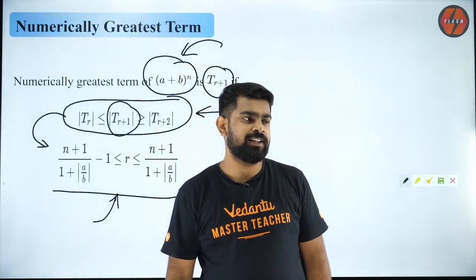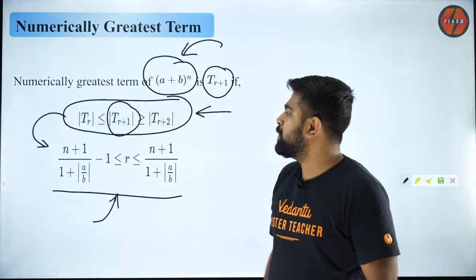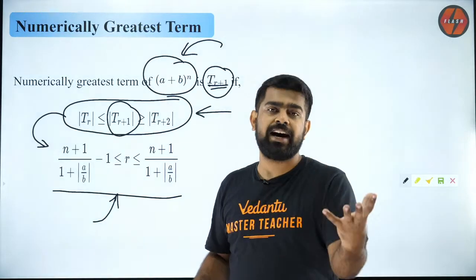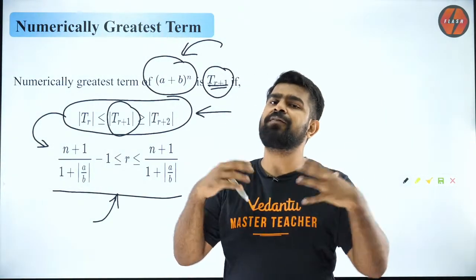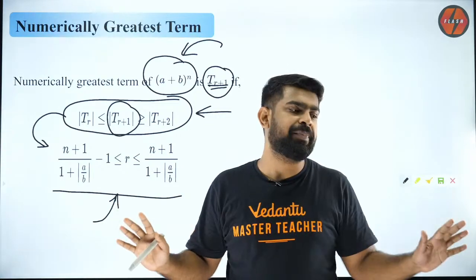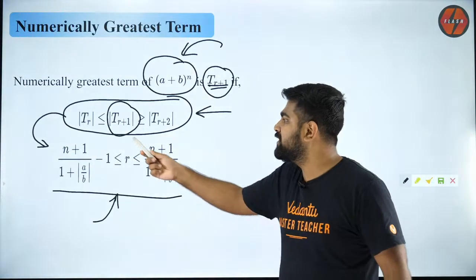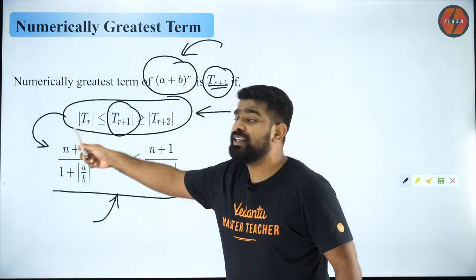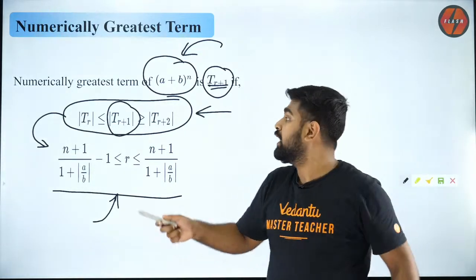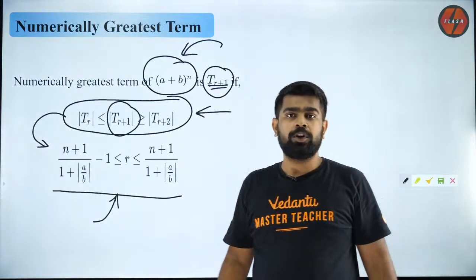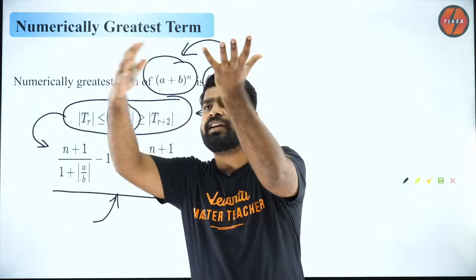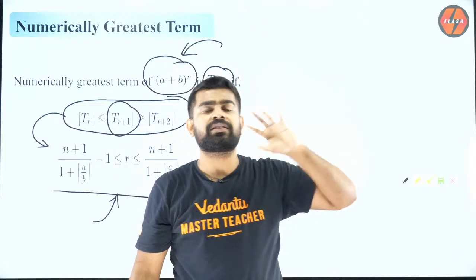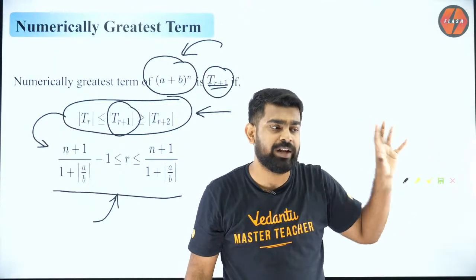Are you all clear? So Banu, what I did was, I assumed T(r+1) is the greatest term. So now I have to find r. Isn't that correct? Because if I find r, my job is done. I know what is my middle term. So for finding r only, I am doing this. I am saying that the magnitude of T(r+1) is greater than T(r), that is the previous term, and it is also greater than the next term. So that means the term is greater than the next one and the previous one. So this should be the numerically highest term. That is the logic which I am applying over here.